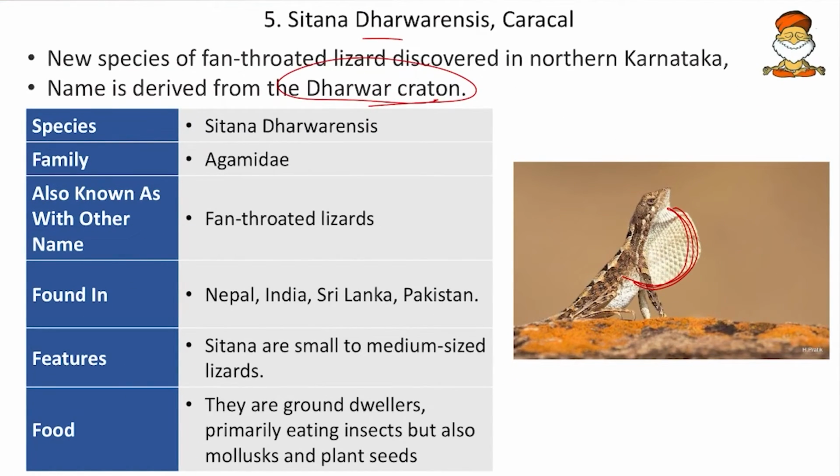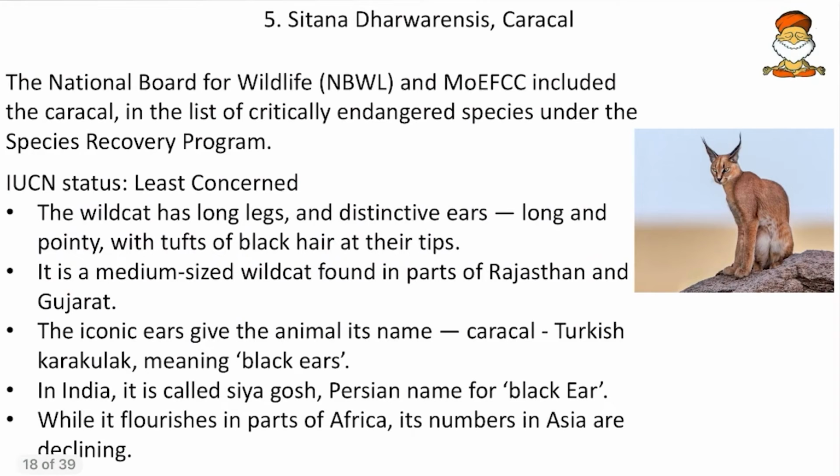So this lizard belongs to the Agamidae family and it is found in Nepal, India, Sri Lanka and Pakistan. And these Sitana are small to medium-sized lizards and they are ground dwellers, primarily eating insects, but they also eat molluscs and plant seeds. Then come to next, the Caracal.